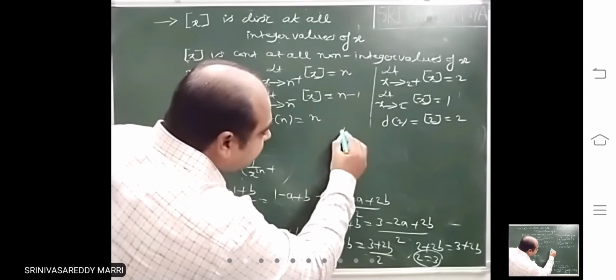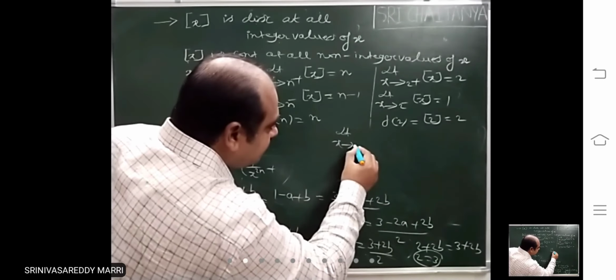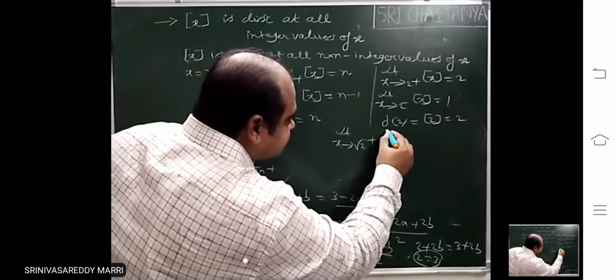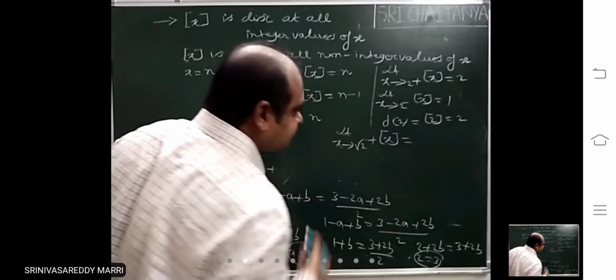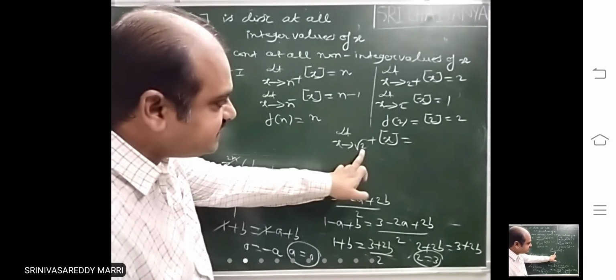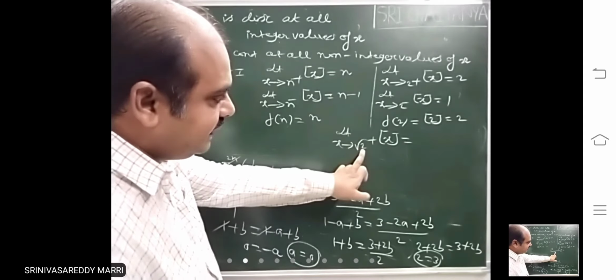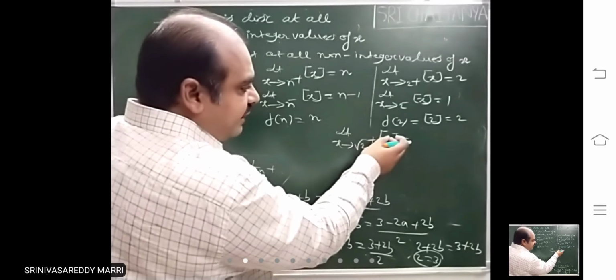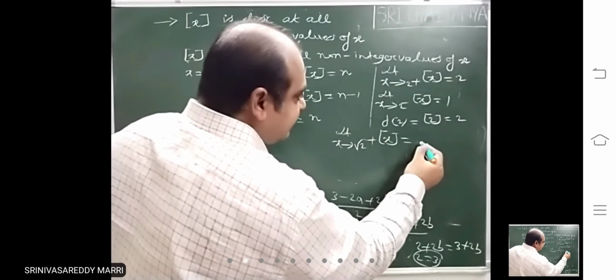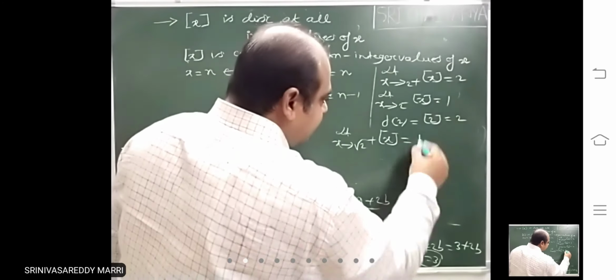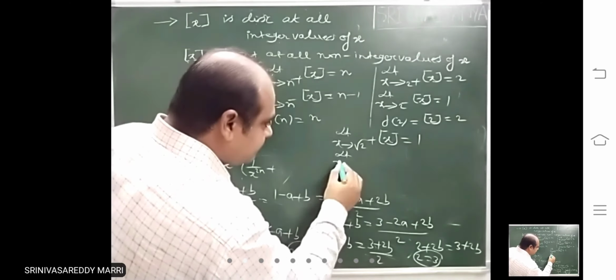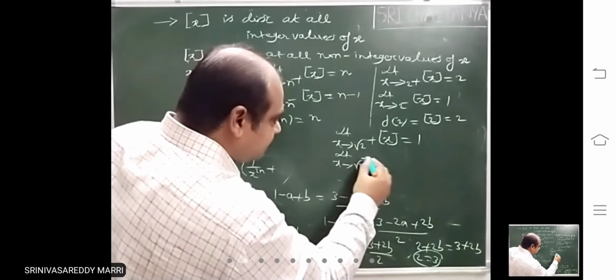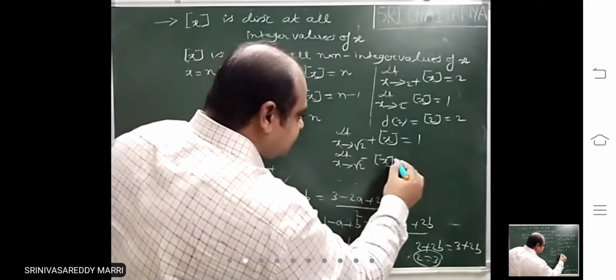Suppose if you take a non-integer, if you take root 2 plus step x. Root 2 plus means what? This is 1.414. Just greater than root 2 means what you will get? 1.41 something. That means this is 1. Limit x tends to root 2 minus of step x.